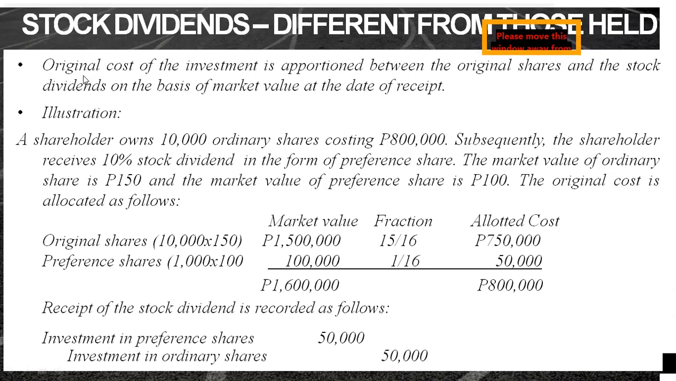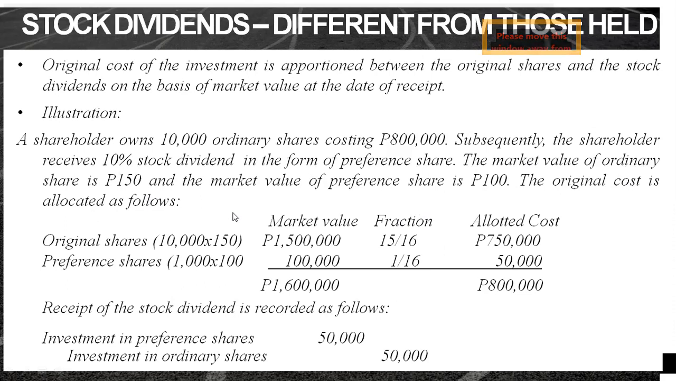So what is our journal entry? There should be a portion that we reclassify. We reclassify the portion pertaining to the stock dividends, based on the market value upon receipt. So, we have here an example. A shareholder owns 10,000 ordinary shares costing 800,000. Subsequently, the shareholder receives 10% stock dividend in the form of preference share. The market value of ordinary share is 150 and the market value of preference share is 100.